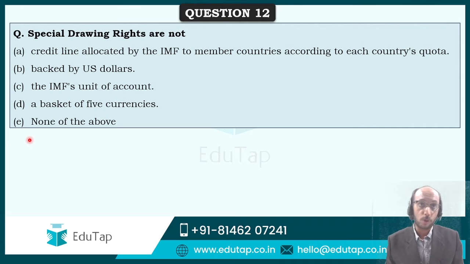Okay, now let us understand certain things about special drawing rights. Many students are giving 12th question ka answer as E. Jitendra Verma is 100% sure that the answer is E. Okay, so let us see what the answer should be over here for the 12th question.